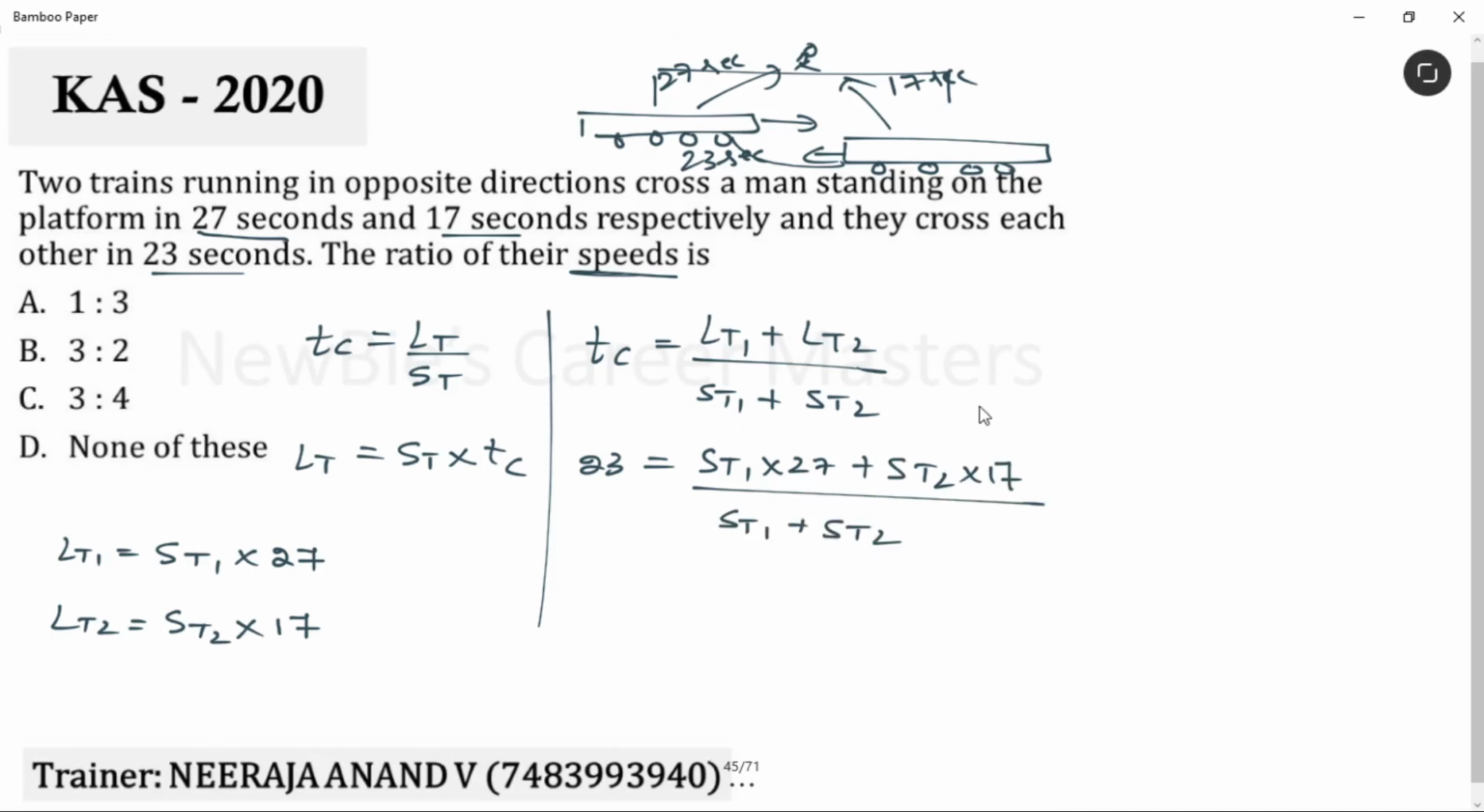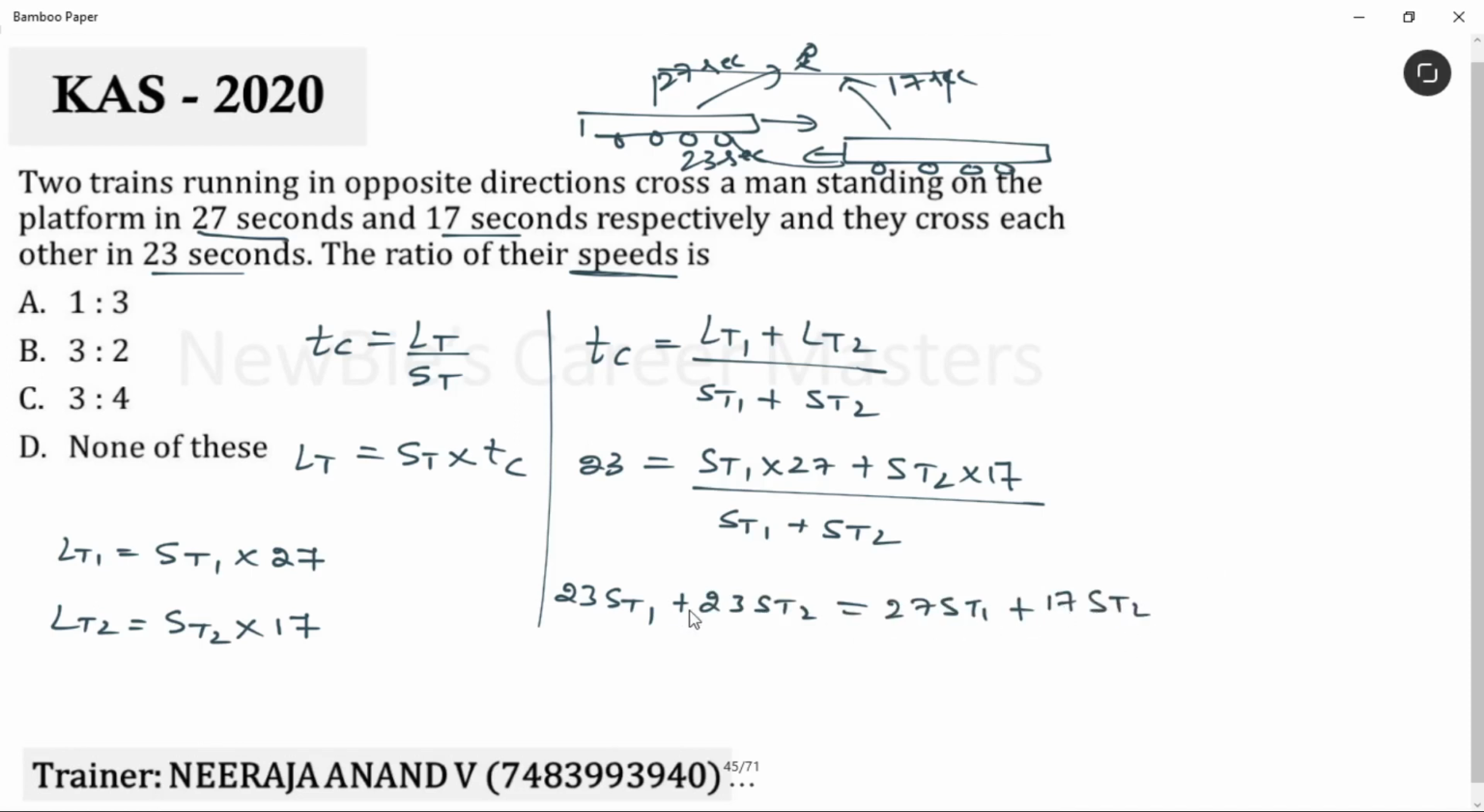Correct? See the variables? Speed variable, right? That is what we need here. Let's send this denominator to the LHS. We get 23 into speed of train 1 plus 23 into speed of train 2 is equal to 27 into speed of train 1 plus 17 into speed of train 2.